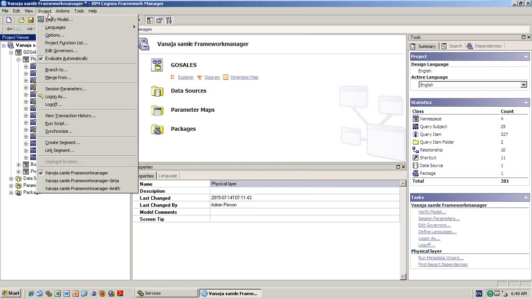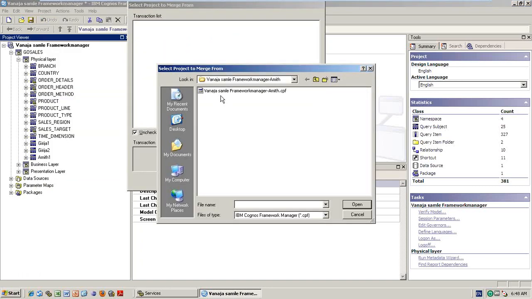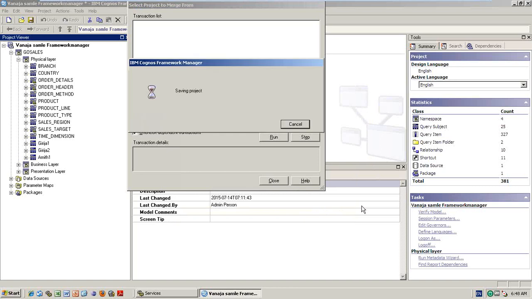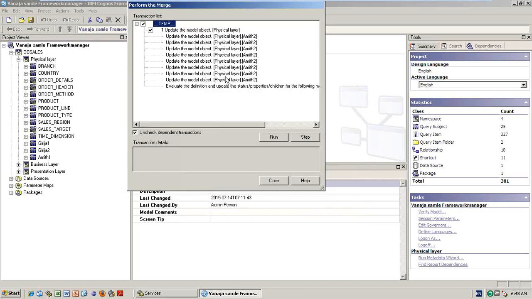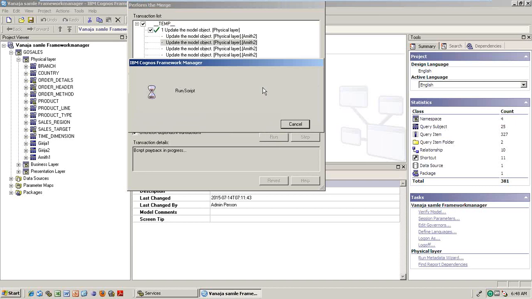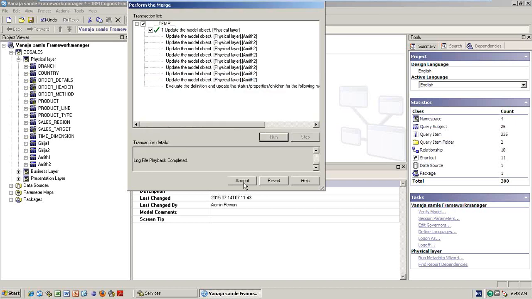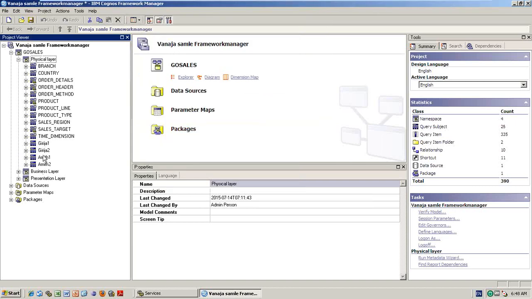But if I want to get that also, it will show you only Amit 2 now, because it only shows the differences. Amit 1 you have already taken, so the only pending change is this. If you want this also, run it and accept. See now. So whatever the remaining people are doing, all the work you can track easily in the master project. Then save it.